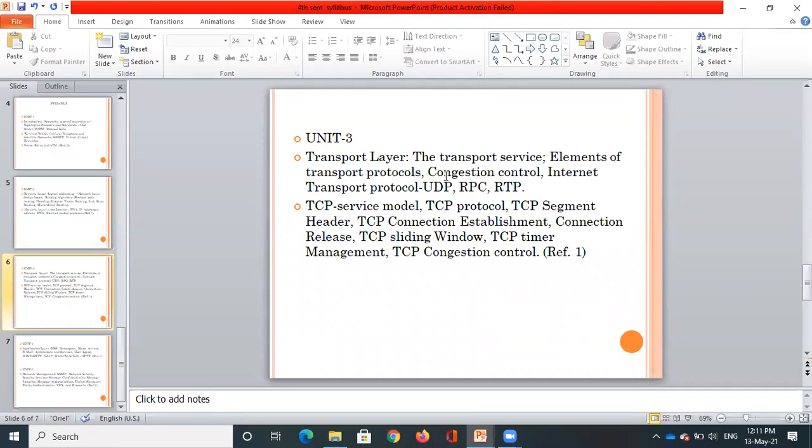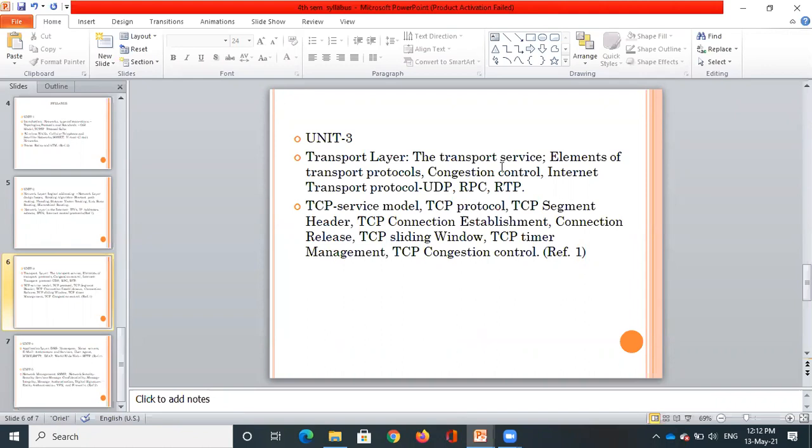For example, when we are moving from one place to another by using a vehicle or a car, there can be problems with the traffic and other things. The same things occur whenever you are communicating, or whenever data is being transferred. There can be a problem with the traffic, or a problem of congestion and so on. How we can overcome that, those related things we'll be discussing in the transport layer.